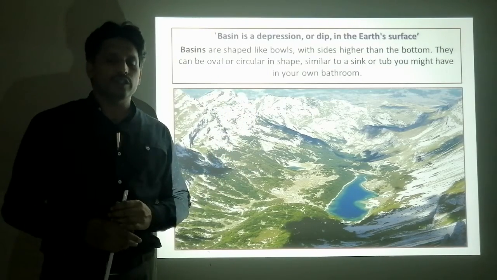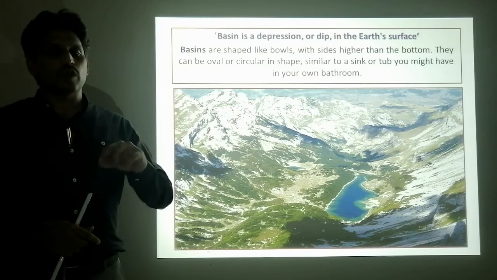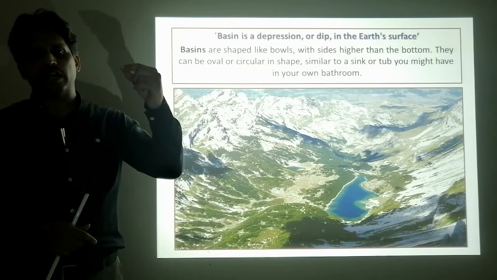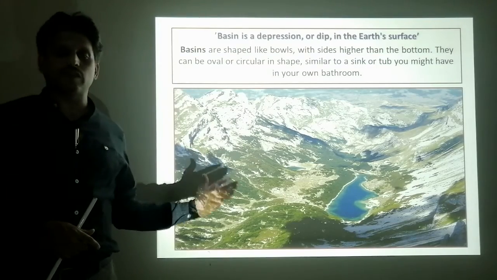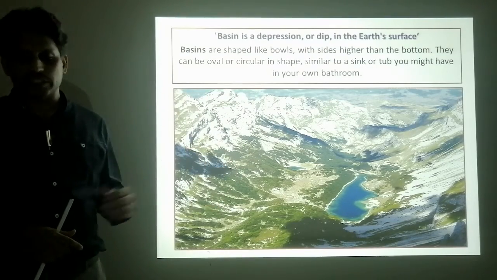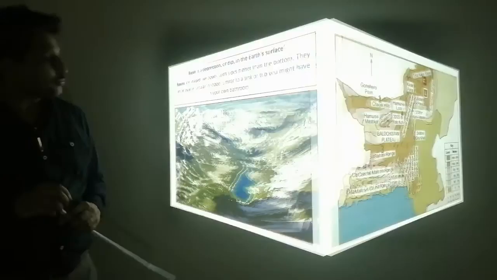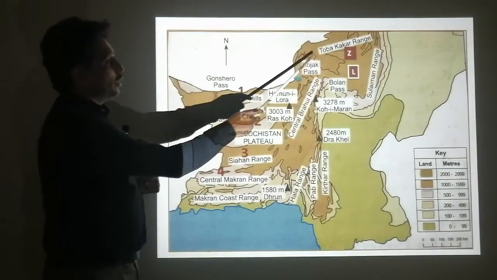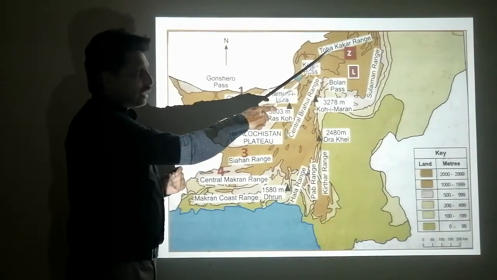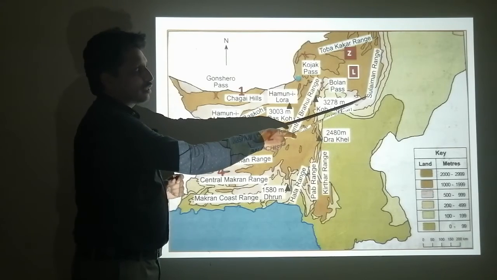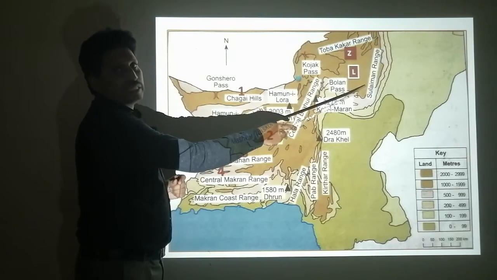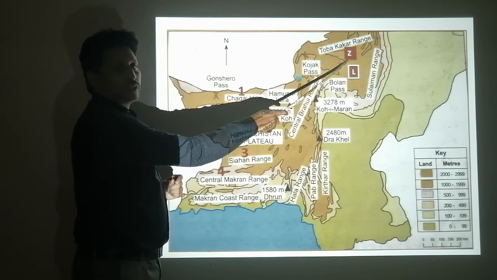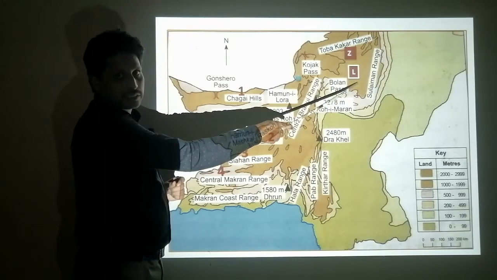Those basins located in the northern part of Pakistan are called northern basins, and those located in the western part of Pakistan are called western basins. So you can see here, for example, between the Toba Kakar mountain range and the Suleiman range, there are two basins called Zob and Loralai basins.